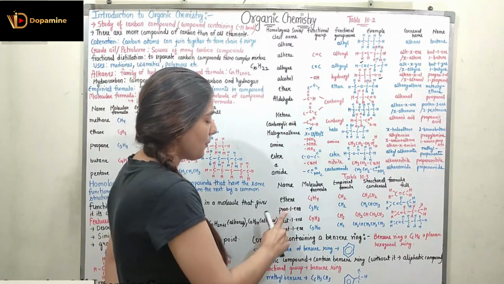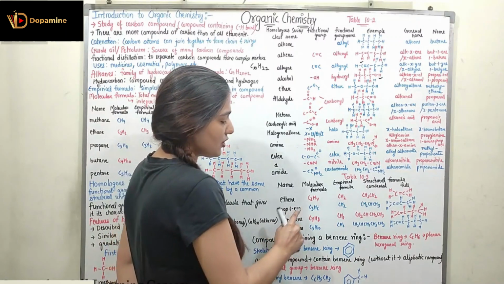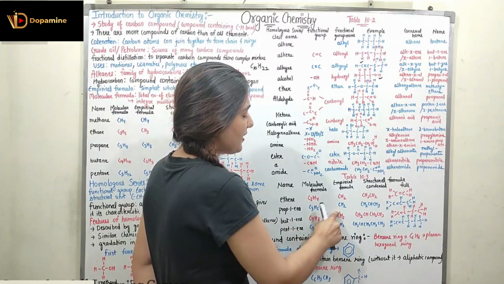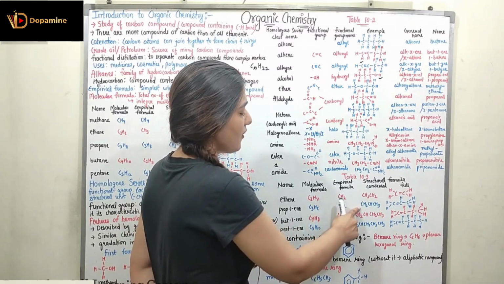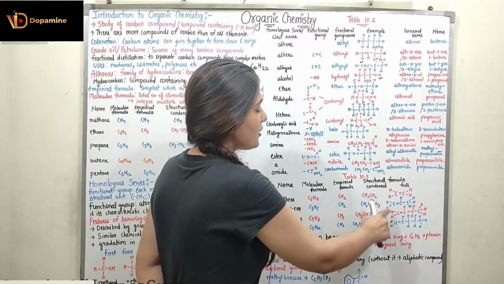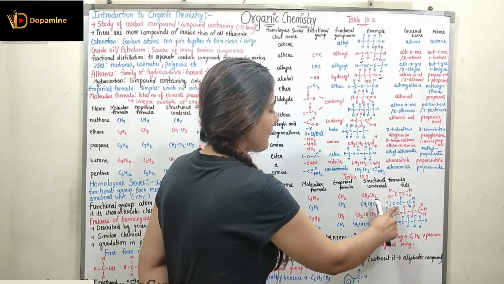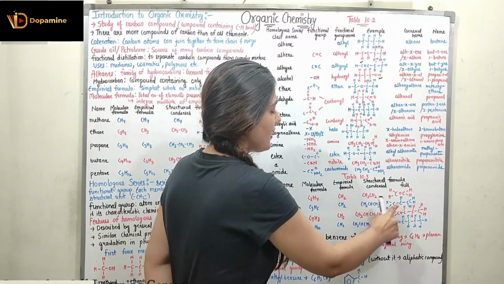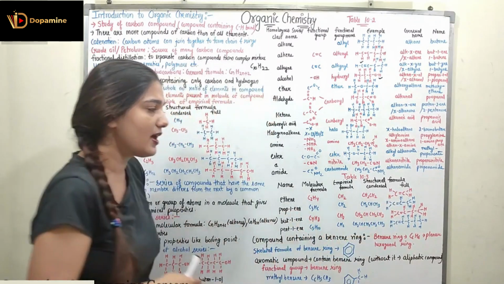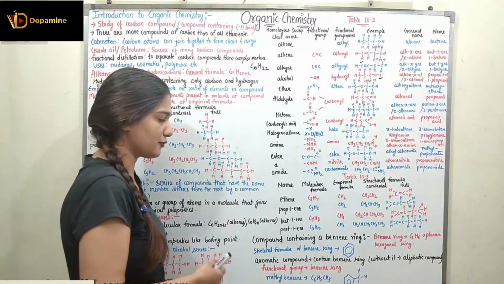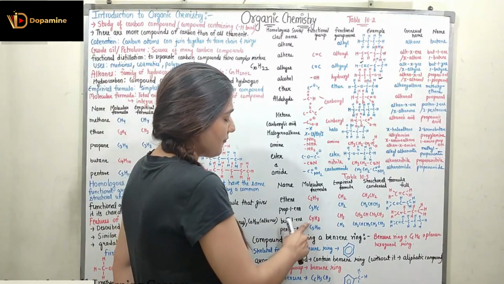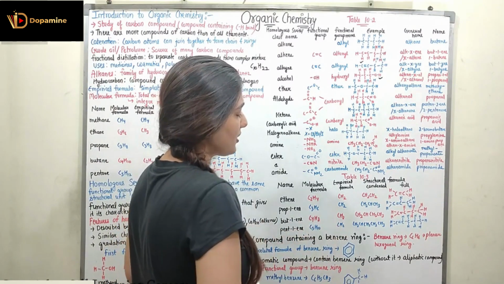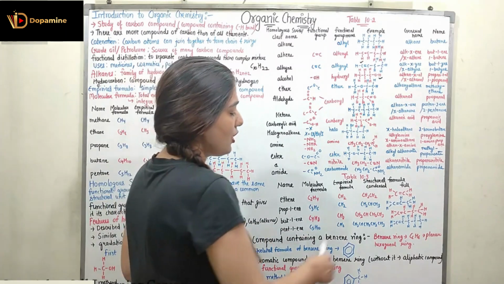Now coming to prop-1-ene. The 1 represents the position of the double bond, and it has molecular formula C3H6, empirical formula CH2, and the structural formula would be CH2CHCH3. The full formula would have the double bond between the first 2 carbon atoms. The first carbon is connected to 2 hydrogens, the second carbon to 1 hydrogen, and the third carbon to 3 hydrogens.